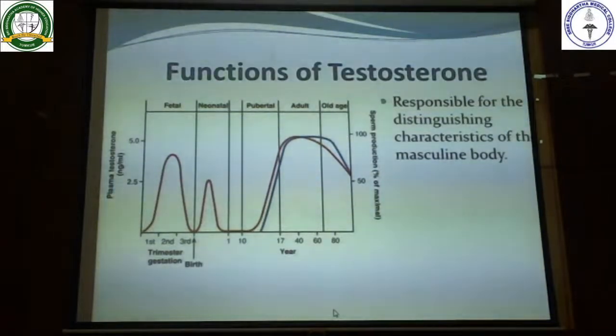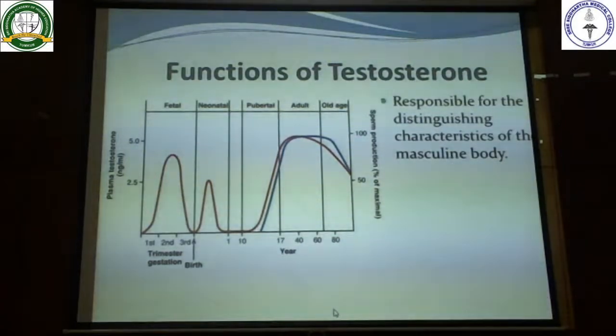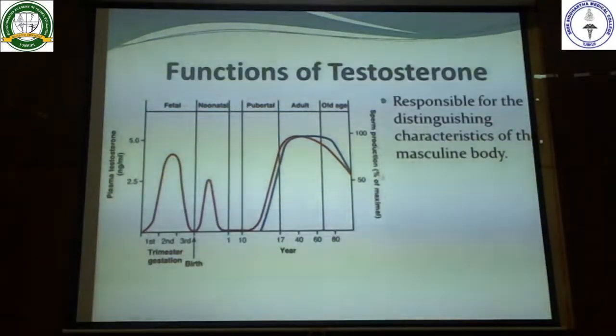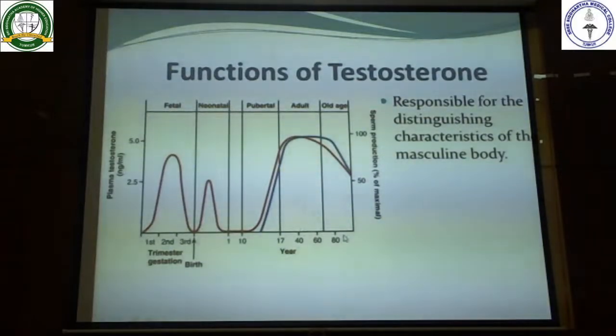So coming to the functions of the testosterone. The main function is that it is responsible for the characteristic features of the masculine body, and this diagram will tell about the plasma testosterone concentration and the sperm production at different stages of life.